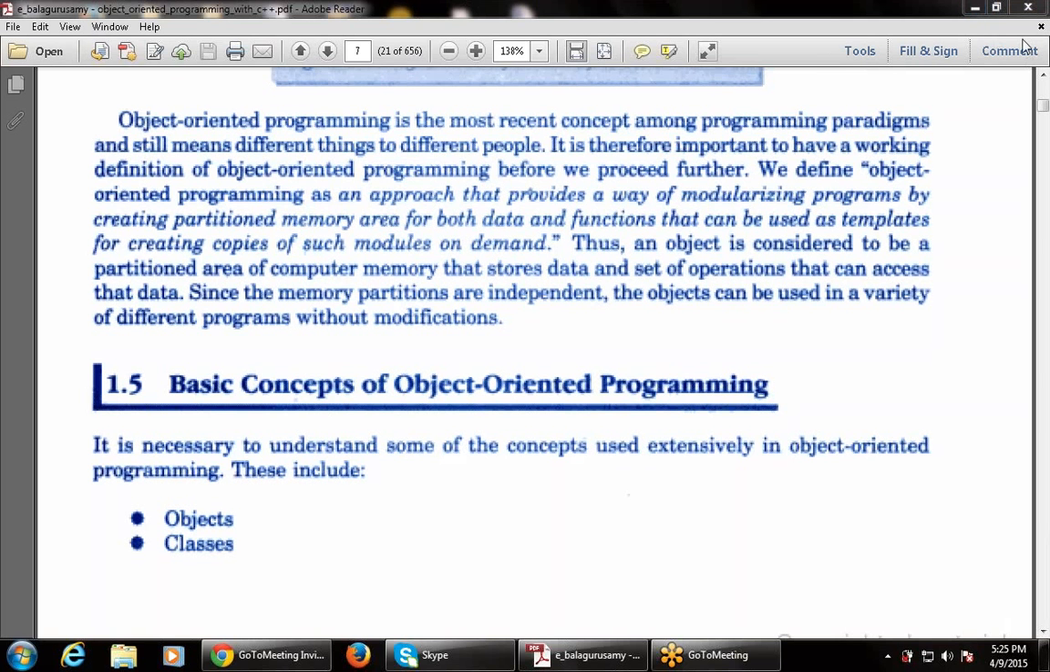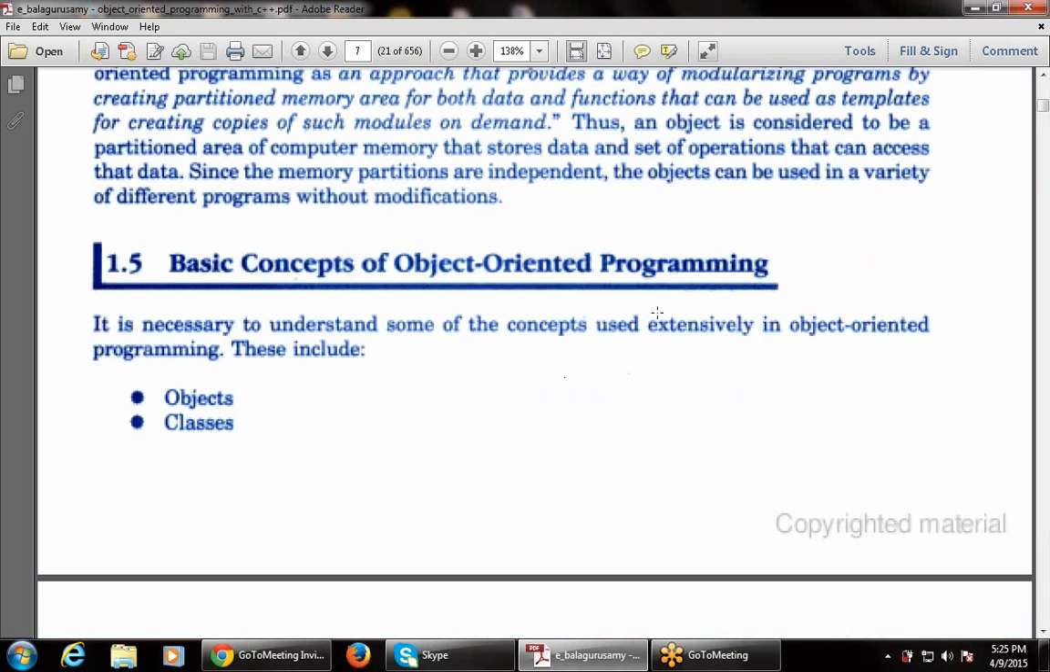Now we are back from the break. Let's start the session again. The next topic is the basic concepts of object-oriented programming, that is, the various concepts that are used in object-oriented programming.